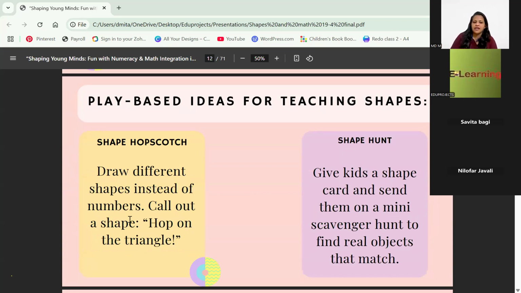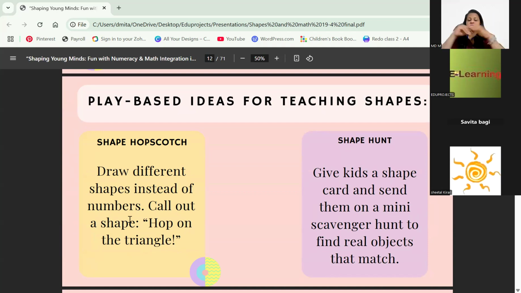Now we have an idea like shape hopscotch. Of course, I have spoken about hopscotch. We call it langdi over here: throw a pebble and jump over it. We spoke about it in phonics also, where you can do a phonic hopscotch. Here you can do a shape hopscotch. There is shape hunt also.